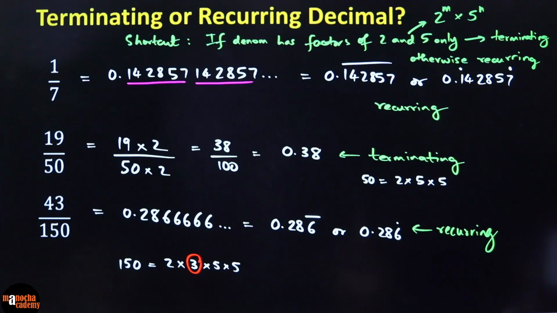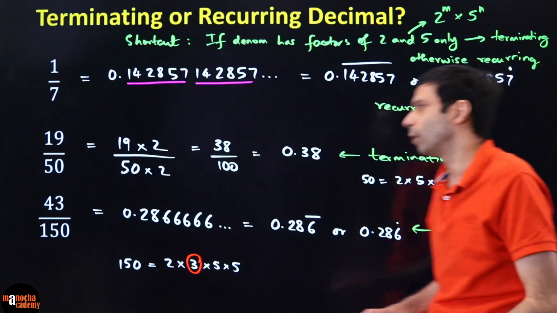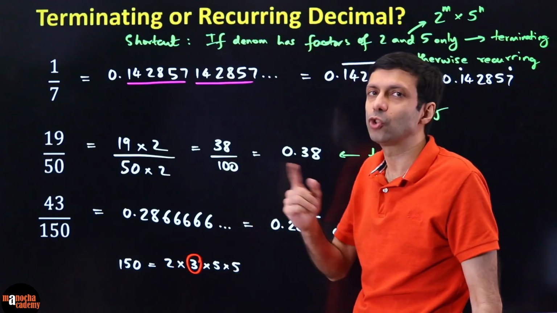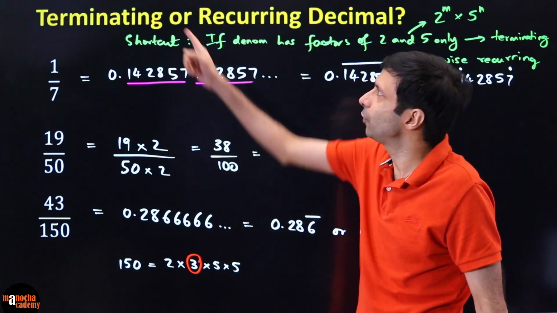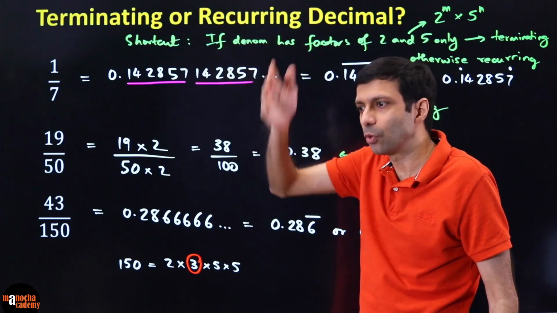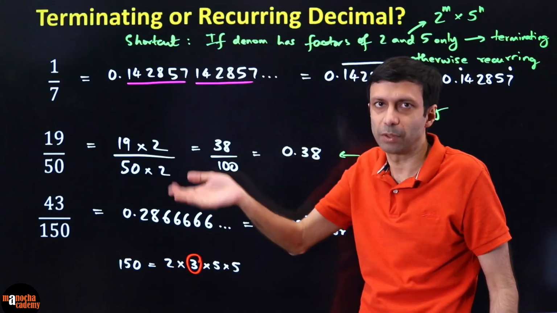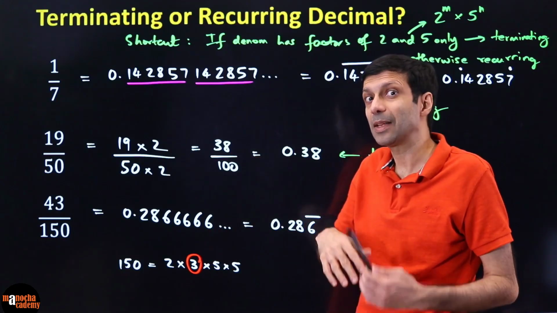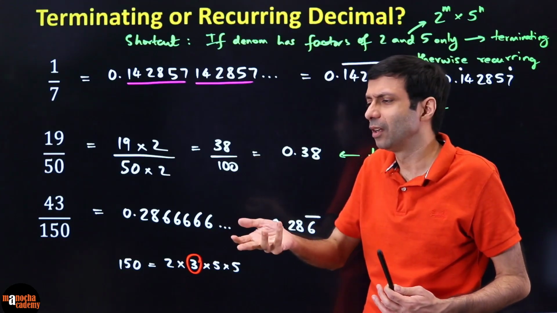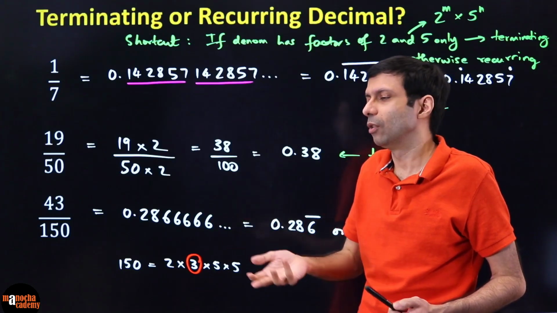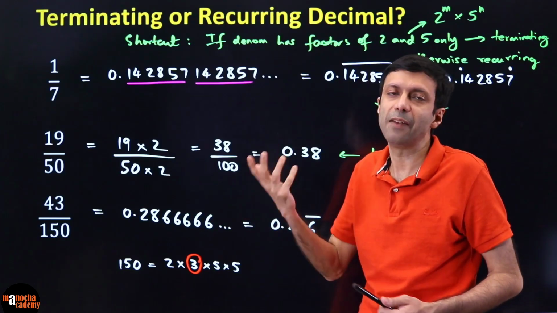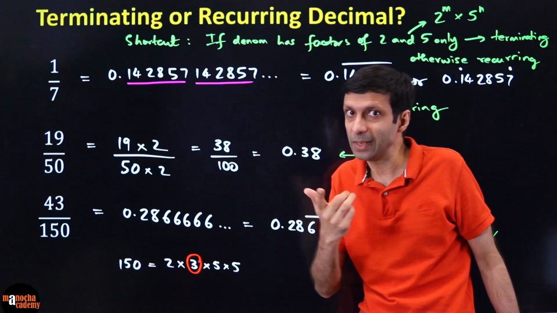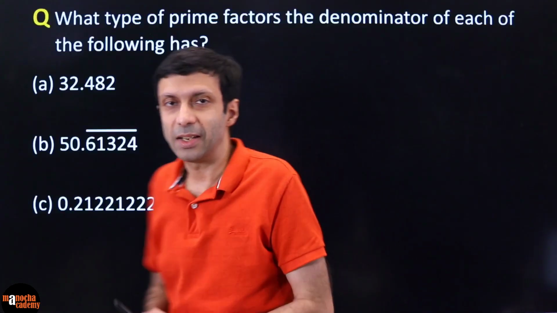So Nehashree, as I said, you find the factors of the denominator. If it has factors of 2 and 5 only, then it will terminate. It could have factors of only 2 or only 5 or both. 2 and 5 basically means only 2, only 5 or both. But if it has some other factors like 3, 7, prime factors, of course, or 17, 11, then it will give you a recurring decimal. And you guys can check that. So this is another related question.